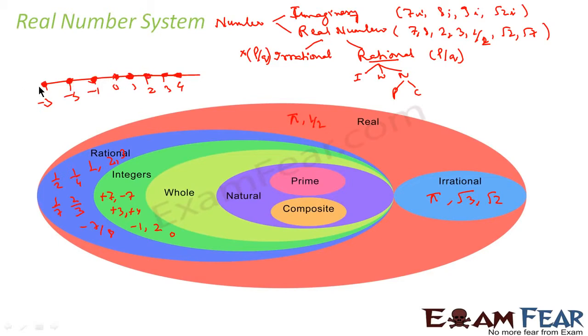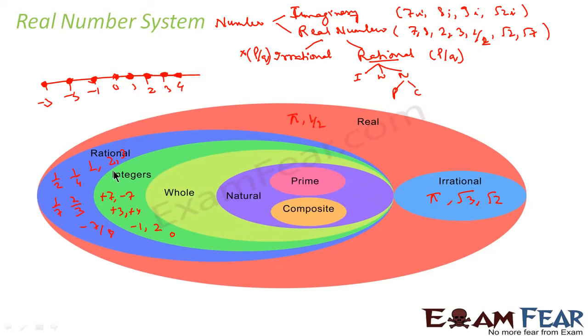And rational numbers can be any number on the number line, because 1 by 2 also comes on the number line, so this also becomes a rational number. If you take, let's suppose, minus 1 by 2, it comes somewhere here. This is also a rational number. But integers are only those big dots. It can be minus 2, plus 2, minus 3, plus 3, minus 7, minus 19, minus 18, plus 18.